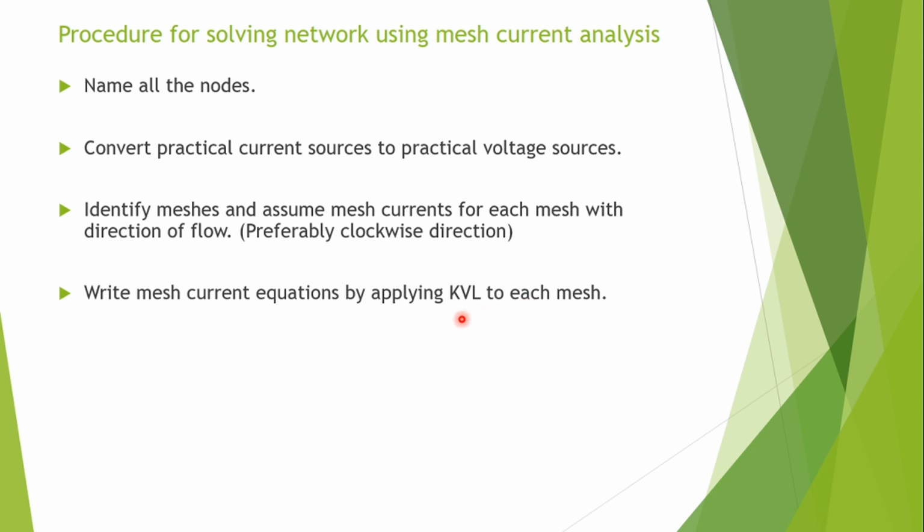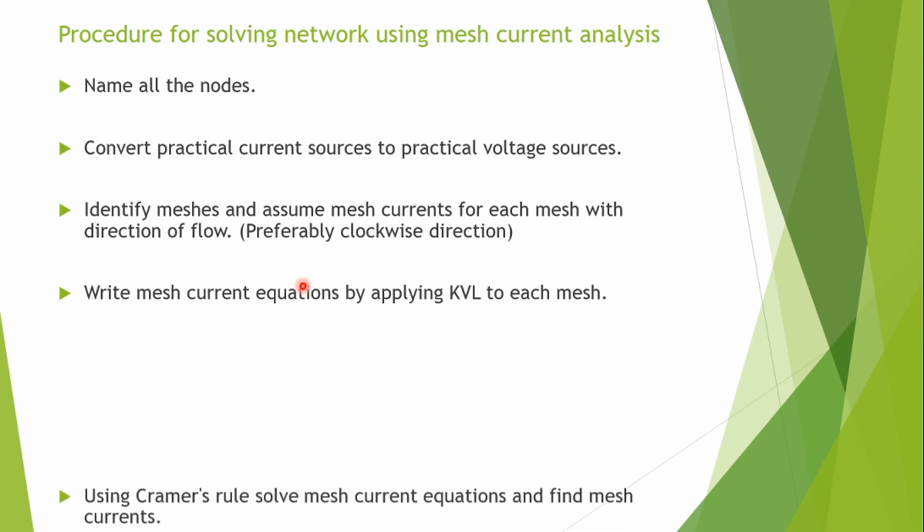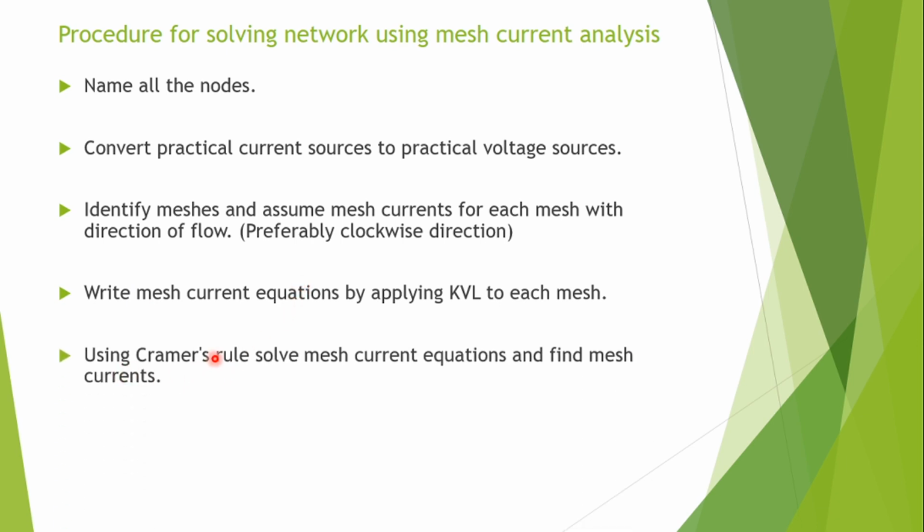For each mesh you need to apply KVL and write the equations in terms of mesh currents, so it is called the mesh current equation. Next step, using Cramer's rule, solve the mesh current equations obtained by applying KVL and find the mesh currents.